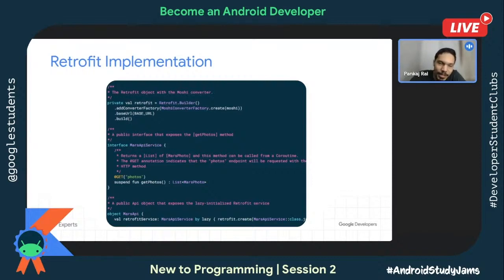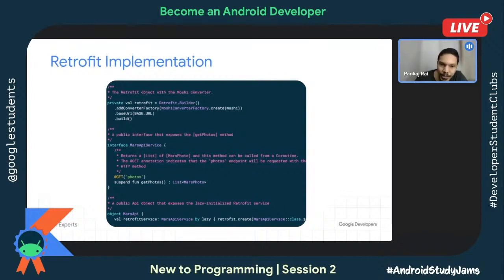What it's going to do internally is, say for example, your base URL is www.google.com. Then it's going to add photos at the end of it. So you'll have www.google.com/ as the base URL, and GET says photos, so it will automatically append photos at the end.